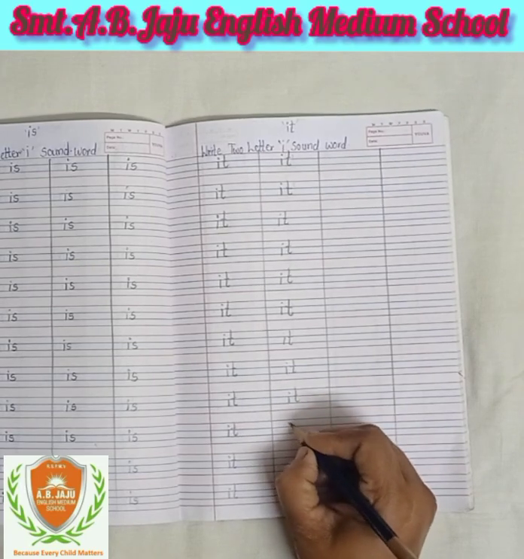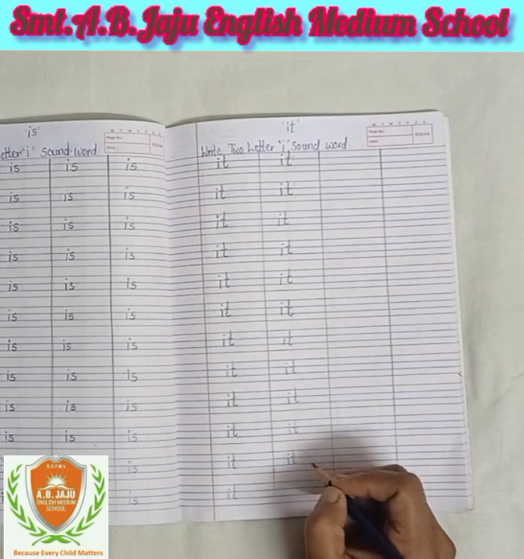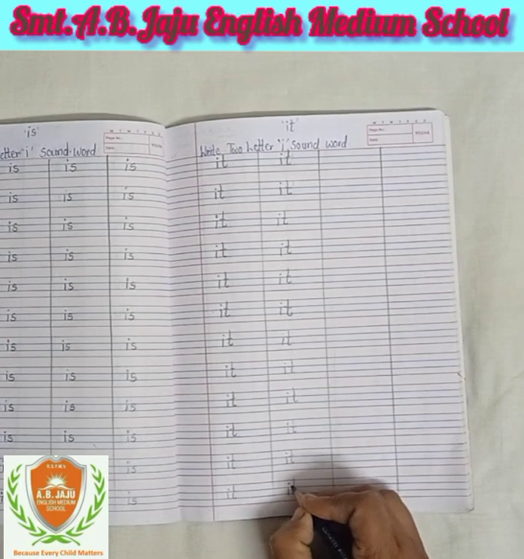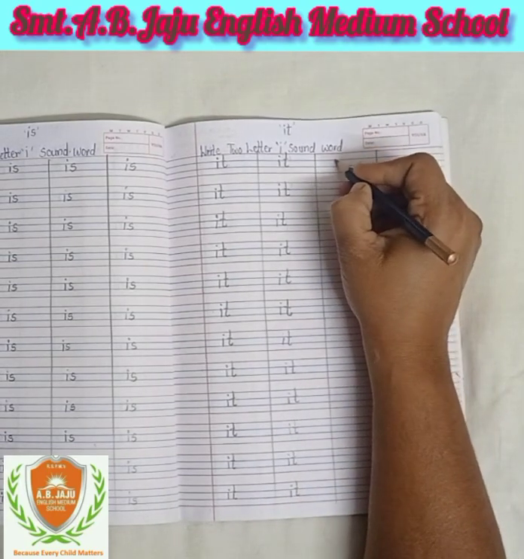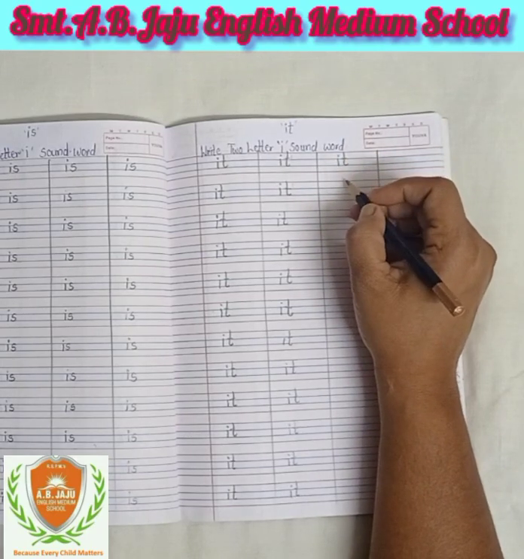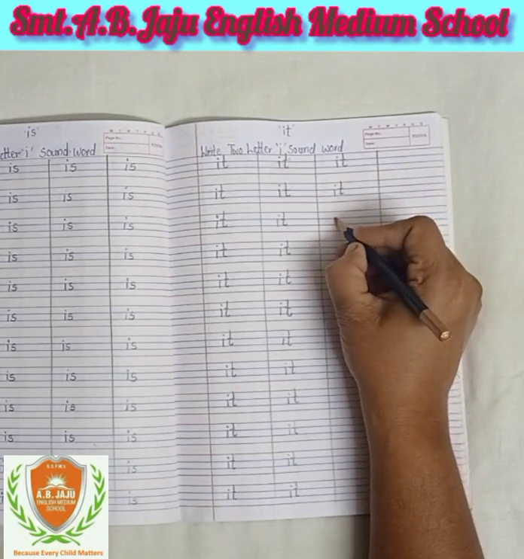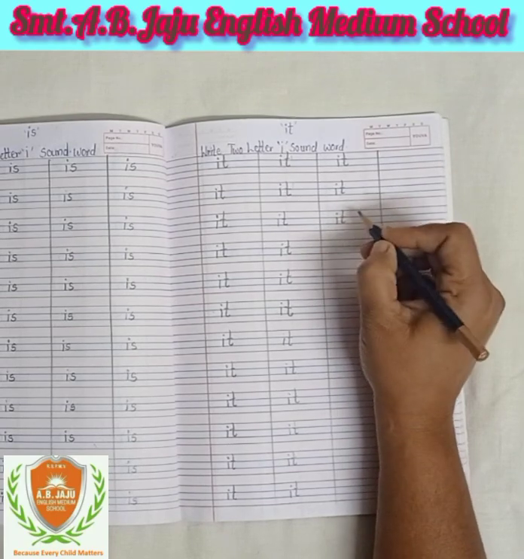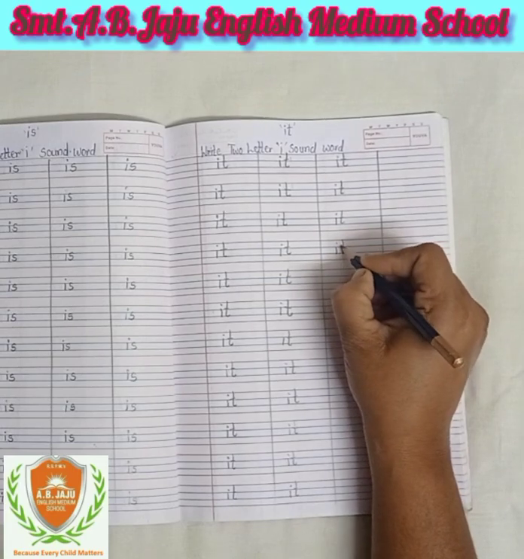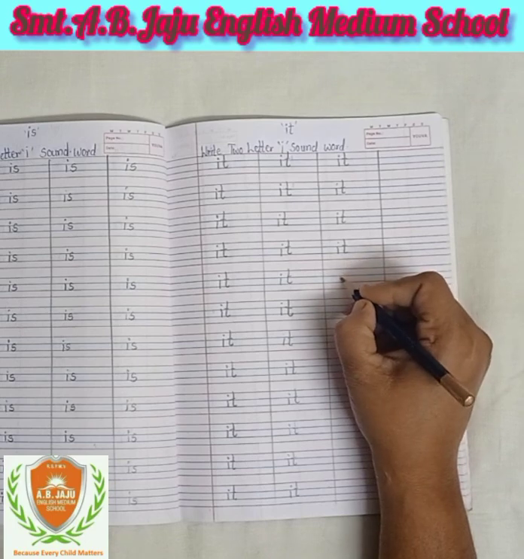Both sounds are short sounds. It. Sound of I is E, sound of T is T, it. Write down like this. Sound of I is E, sound of T is T. Both sounds mix, then comes the sound "it".